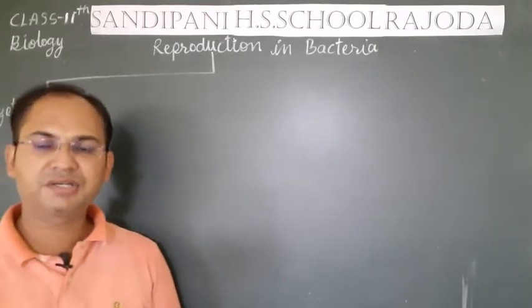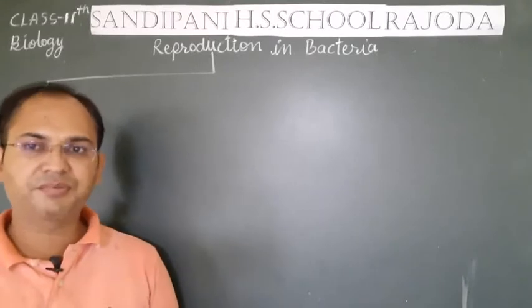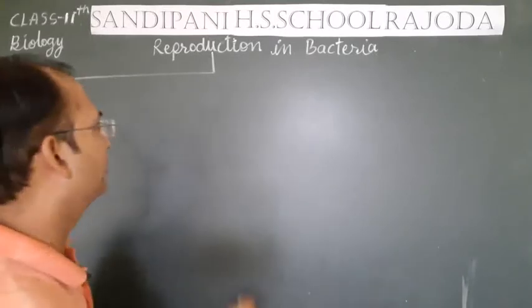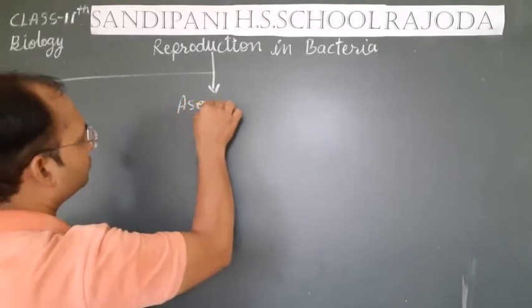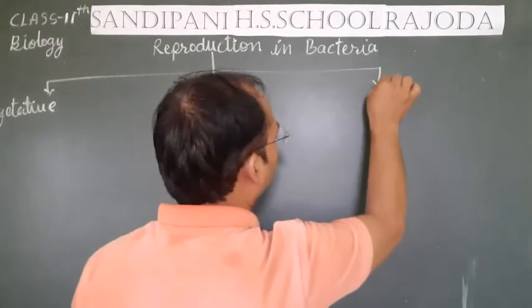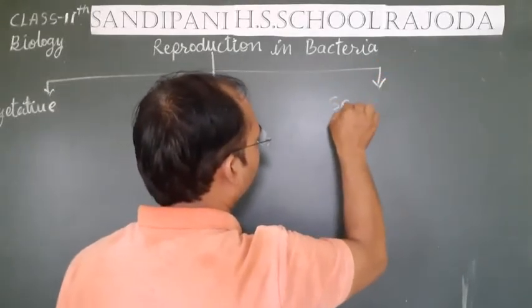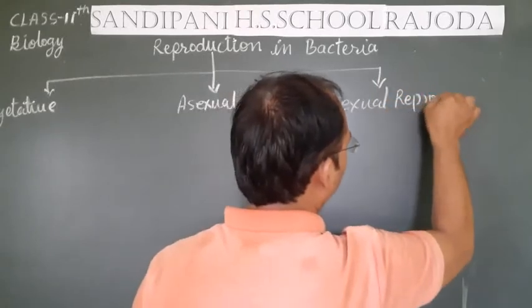Second is asexual and then sexual. Total three types of reproductions are found in bacteria.